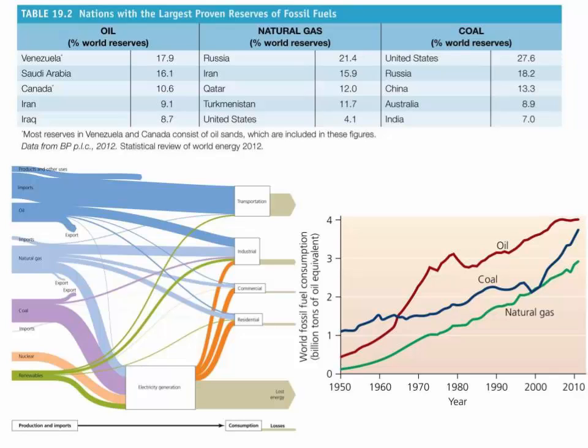Half of the world's proven resources of crude oil lie in the Middle East, which is also rich in natural gas. Russia has the most natural gas, and the United States possesses more coal than any other country. Russia and China also have large coal reserves.